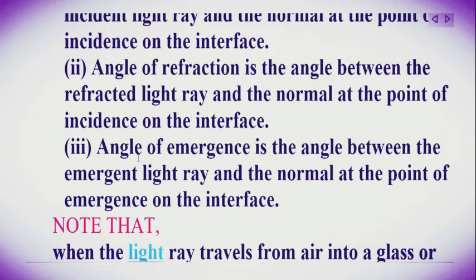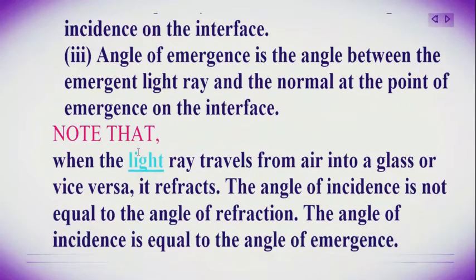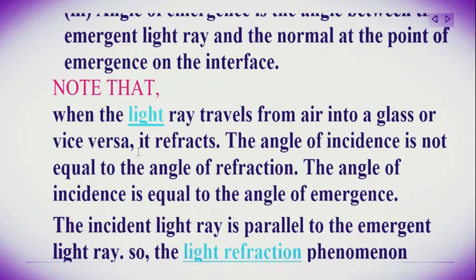Angle of emergence is the angle between the emergent light ray and the normal at the point of emergence on the interface. Note that when the light ray travels from air into glass, or from glass to air, it refracts.